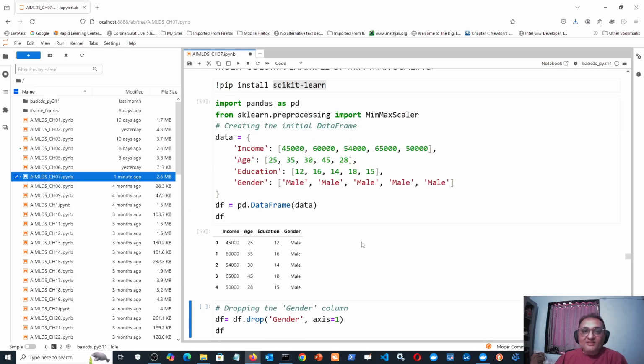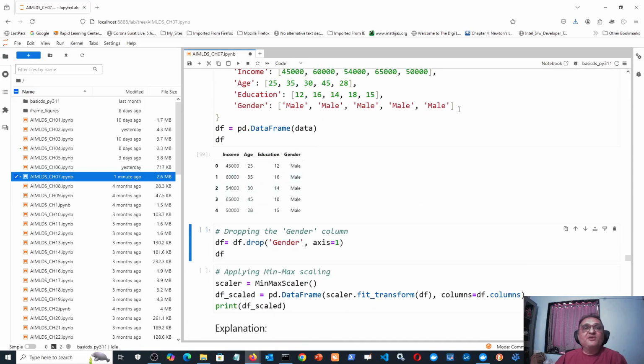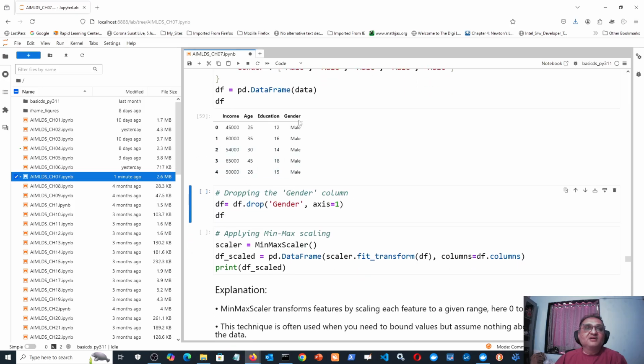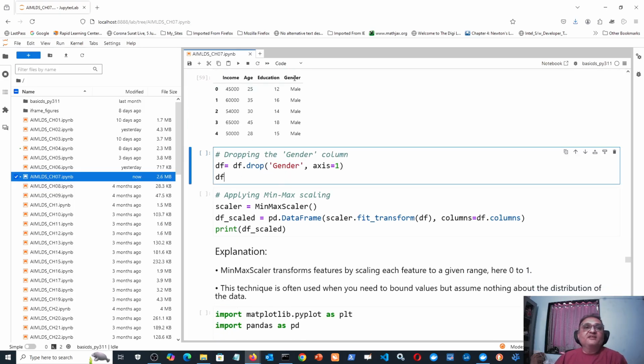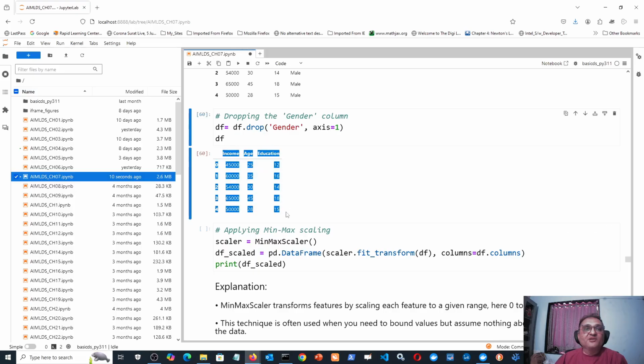Now, one important thing about scaling, normalization or standardization, both, is that it can be applied only to numeric columns. Here my problem is that this one column, gender, has string values or boolean values, whatever you say. Also, it is a single-valued column. So we know that this kind of column needs to be dropped. So let us drop it by the df.drop command. And now I have this particular data frame.